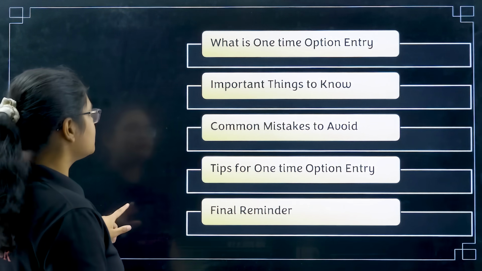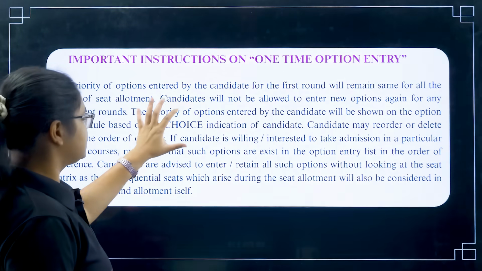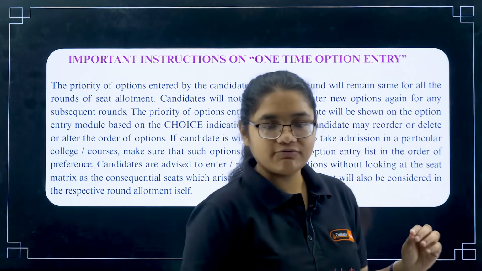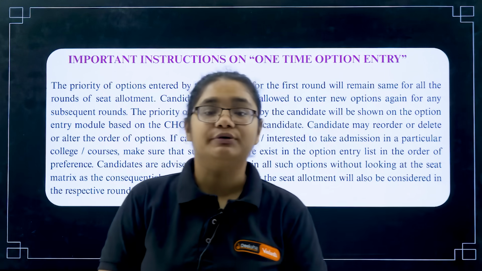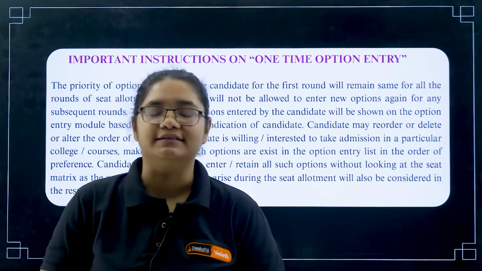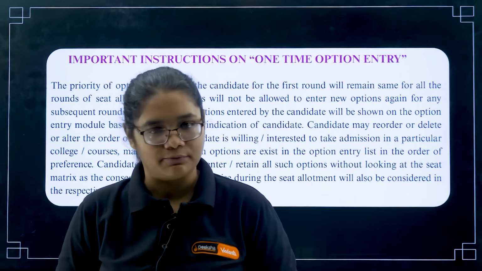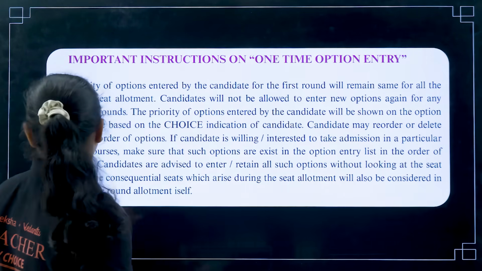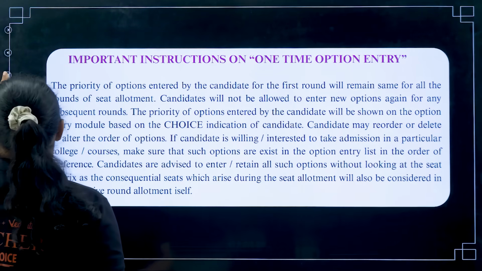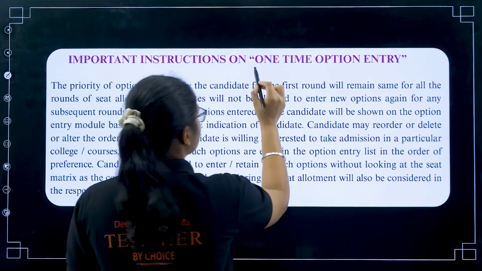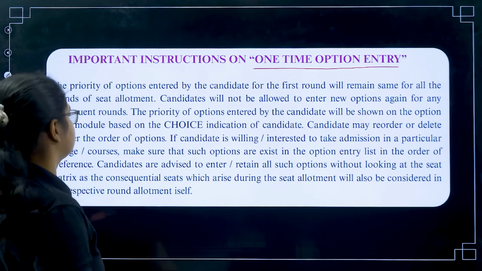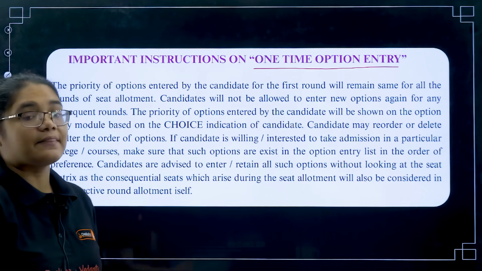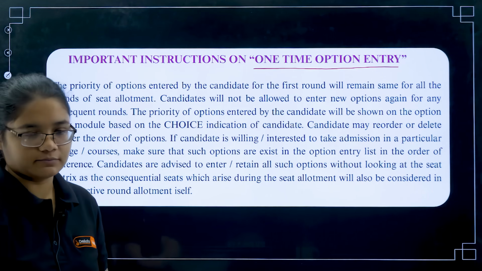So this snip I have taken from the information bulletin, or the option entry guide, that is released by KEA for the KCET 2025 counseling process. Here you can see very boldly it is written about one-time option entry. So please understand what is there. First let me read this for you, then I'll explain it in simpler terms.